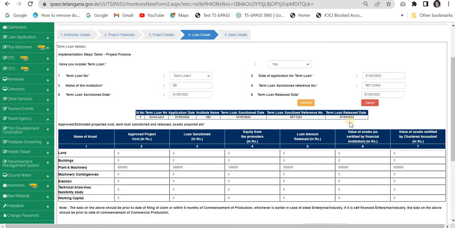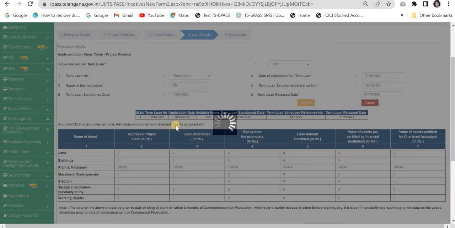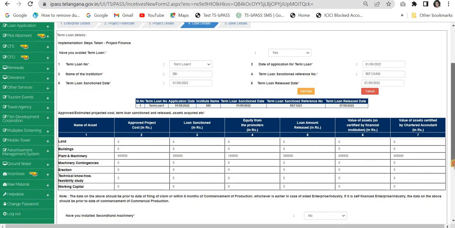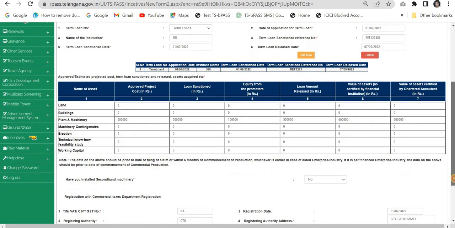Again, I'm reminding you, once you move on to the next part of the application, most of the details are frozen. You have no edit option. So make sure before you move on to the next part of the application, the details you give are correct. So I'm just cancelling it because I've already given the term loan and all those details. So now we are finished with entering all the term loan details, reference number, etc.